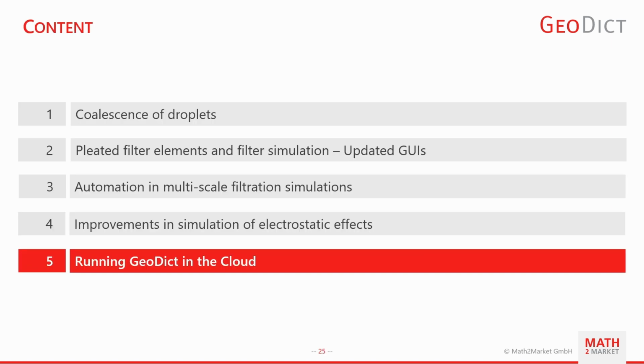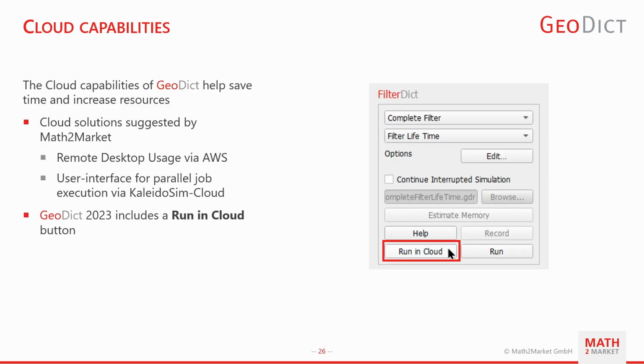Last but not least, some brief facts about the possibility to run Geodict in the cloud to accelerate the simulations and reduce the computational time. There is the possibility to use cloud capabilities. There are currently several cloud solutions. The Math2Market company currently offers two main solutions. First, remote desktop usage with Amazon Web Services. And the second option, the user interface for parallel job execution with KaleidoSim.